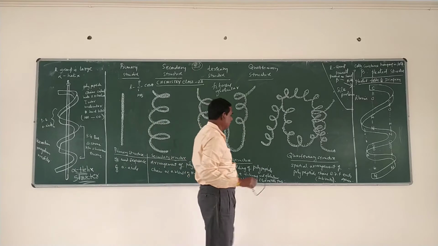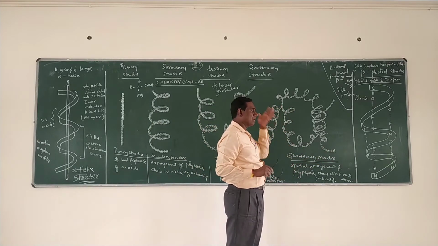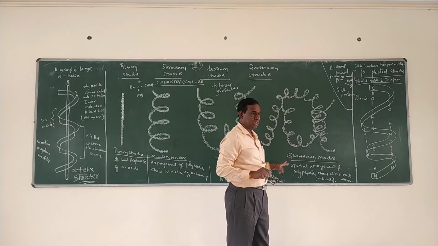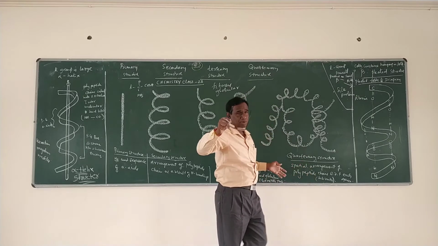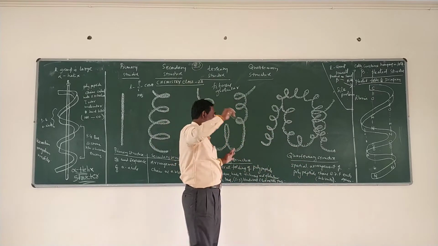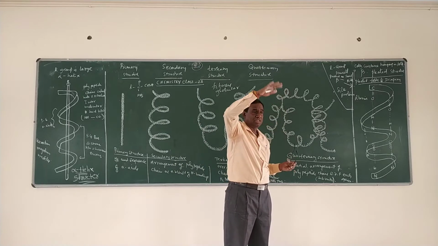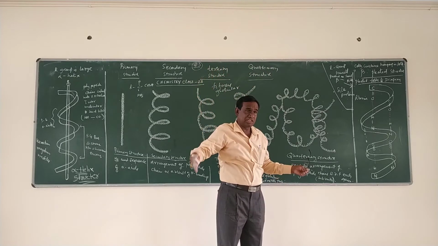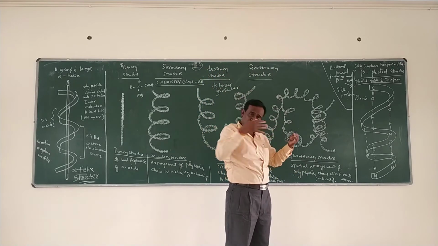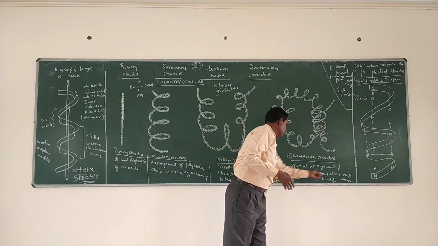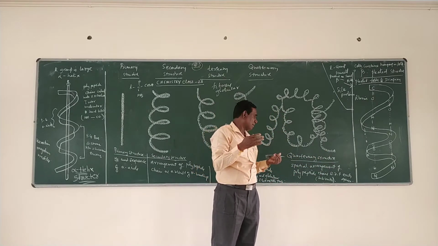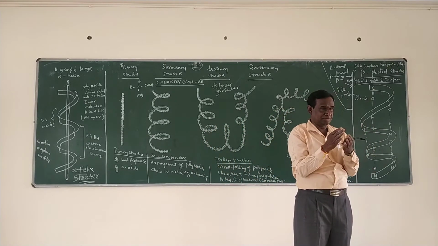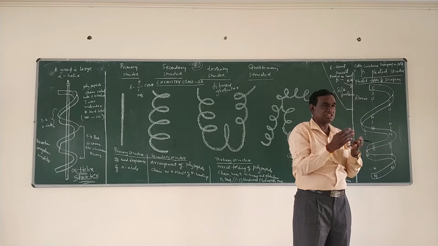So finally, coming to the quaternary structure of proteins. What is meant by quaternary structure of protein? It is the spatial arrangement of polypeptide chains. That means the polypeptide chains are formed already, and these polypeptide chains are arranged in space with respect to each other. That is the quaternary structure. Generally the polypeptide chains are called subunits.